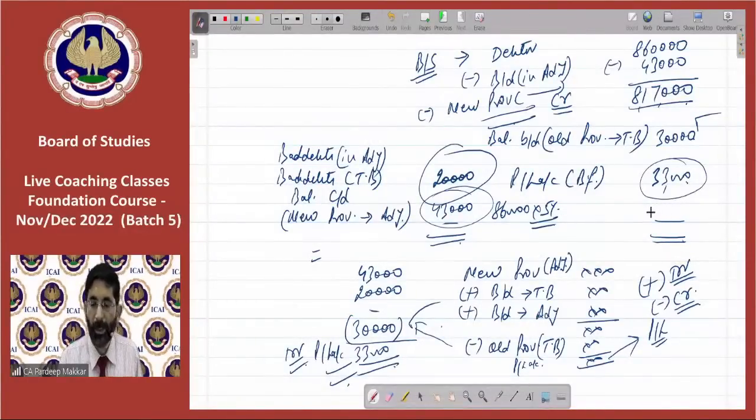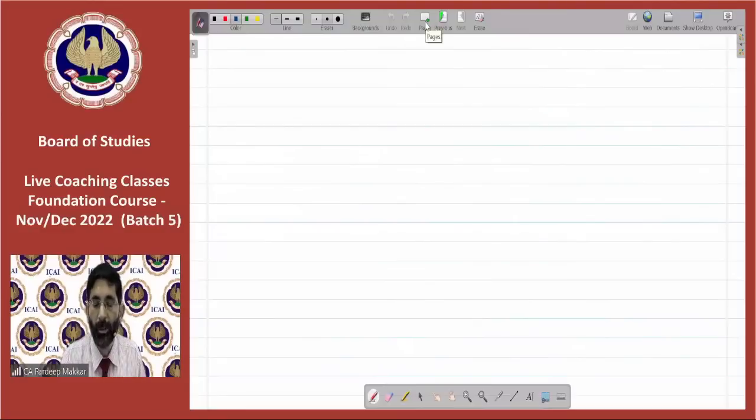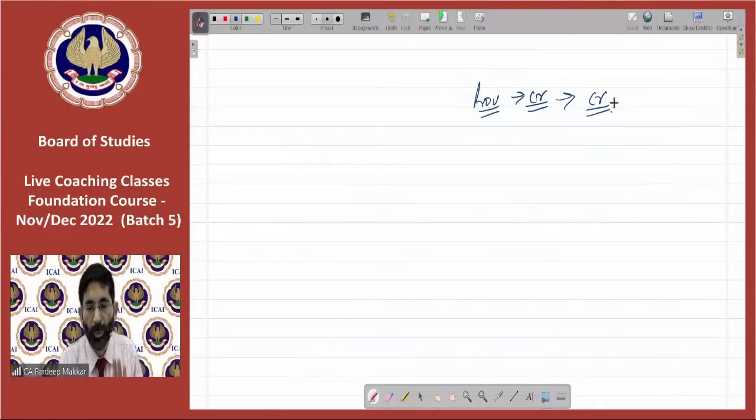This concept made it very clear that we have to credit this 30,000 rupees as the opening balance, and then balance carried on. Concept is there. Actually, provision for bad debts account is what? What is provision? Provision always meant for credit. So if any particular provision, whatever is given in your trial balance, that mostly has only credit side, it has a credit balance.